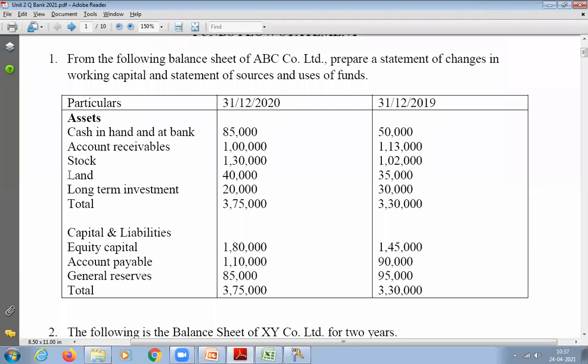Now look once again at the question bank. Any other current assets we left out? Land, what is land? Fixed asset. Long-term investment, fixed asset. So we are done with all the current assets.